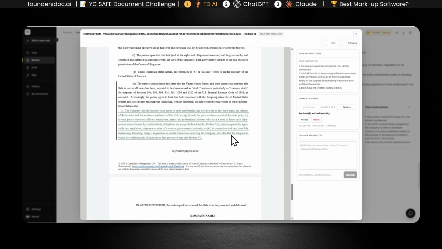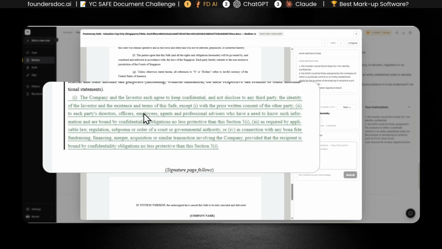For the confidentiality provision, what Jessica did was place it right at the end to say the company and the investor each agree to keep confidential and not disclose to any third party the identity of the investor and existence of the SAFE, except with the prior consent of the other party, to each party's directors, officers, employees, agents, as required by law or in connection with any fundraising, provided that the recipient be bound by confidentiality obligations no less protective than this section 5.5.